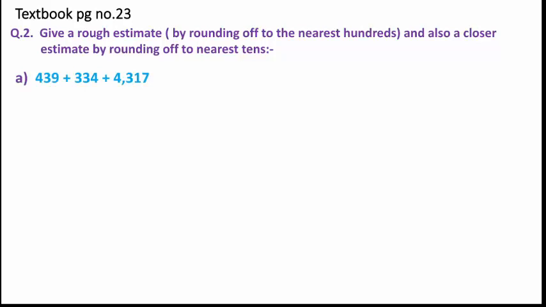Here we have three numbers that are added to each other. The first question is 439, added with 334, and then again that number is added with 4317. Clear? So let us solve this one by one.